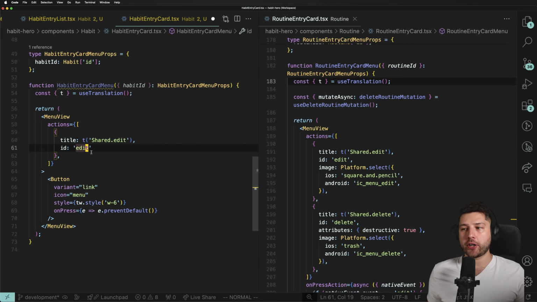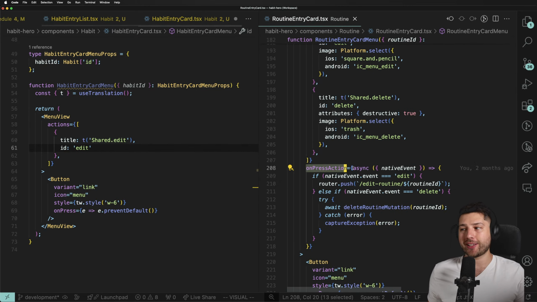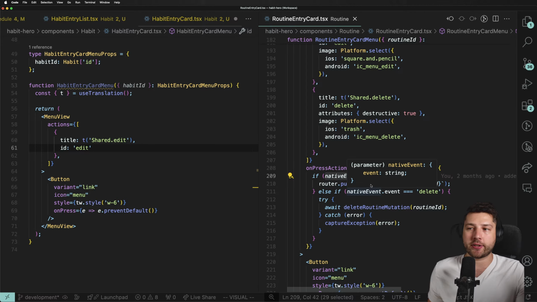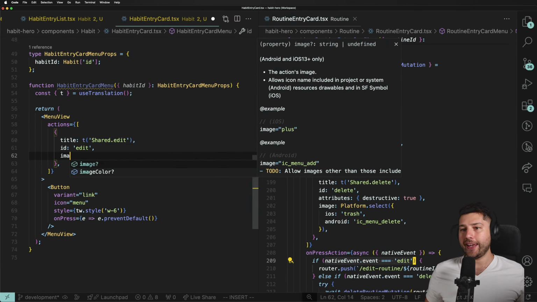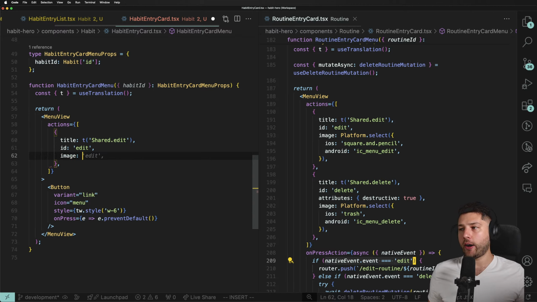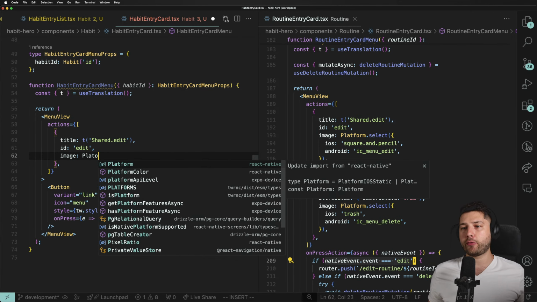The ID over here is what we're going to use in this onPress action to basically get the ID. And based on the ID, if it's edit, we do one thing. If it's delete, we do another thing, right? That's what the ID is. Then we're going to do here image. That's going to be an image on a menu. I'm going to show you how this looks like.